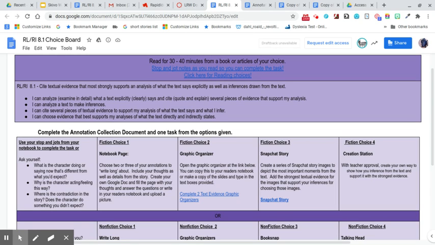Make sure that it's there because at the end of next week, I'm going to ask you to turn that in. So you'll have all week to read and do one of these options. Now it says 30 to 40 minutes from a book or article of your choice. In this case, it needs to be a novel. And 30 to 40 minutes is each night. So you should be reading 5 days a week, 30 to 40 minutes.